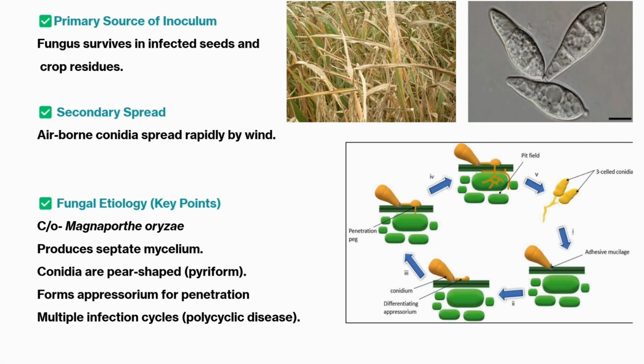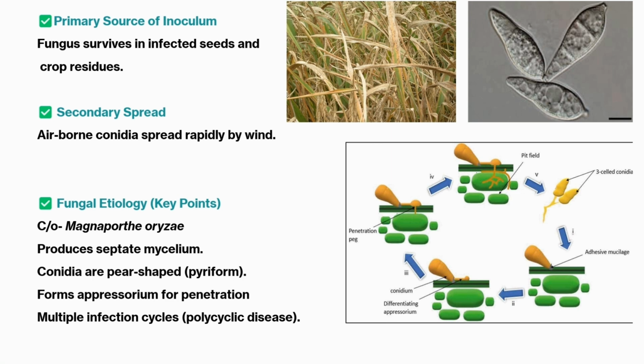Here you can see the spore photo. It is 3-celled and pyriform shaped. So two septa are there, which divide the spore or conidia into a 3-cell structure. Okay. This is about the disease cycle.